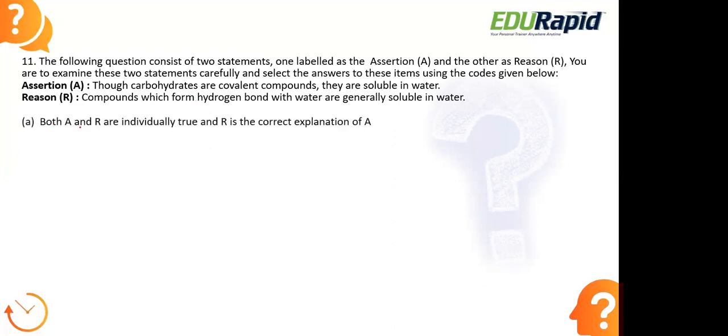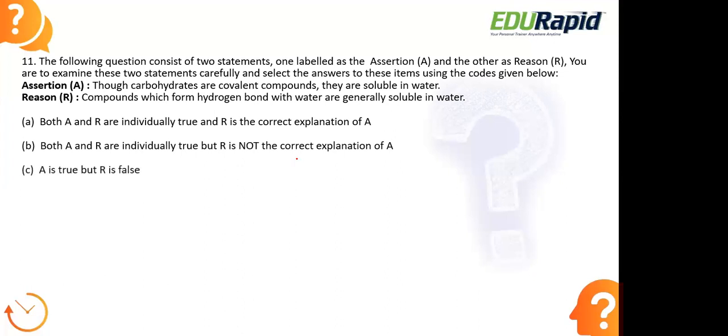Both assertion and reason are individually true, and the reason is the correct explanation of A. Both A and R are individually true, and R is not the correct explanation of A. A is true, but R is false. A is false, but R is true.